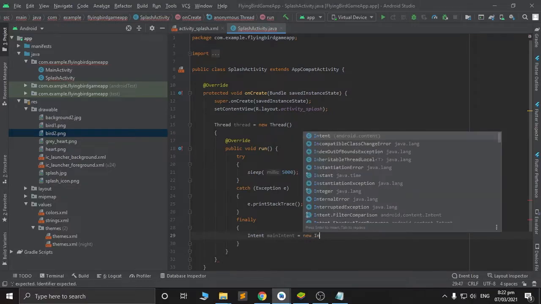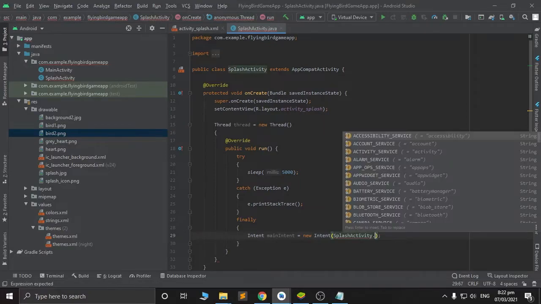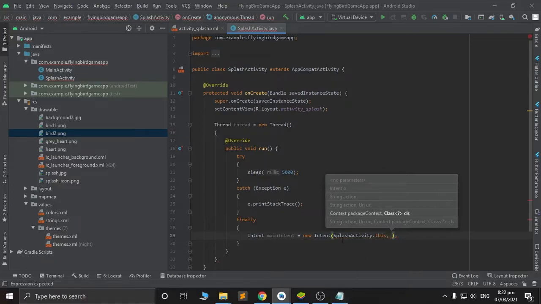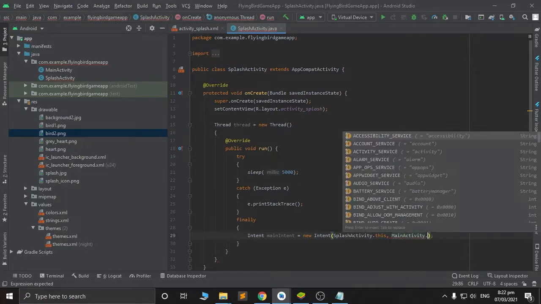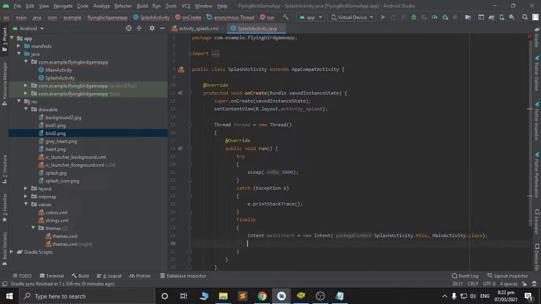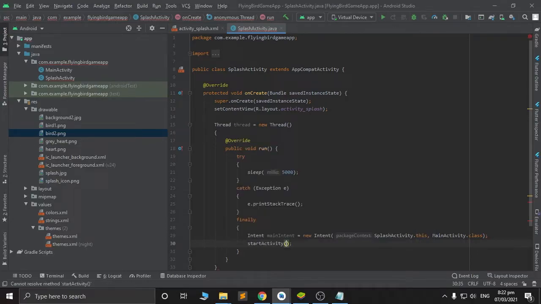So let's type new intent. Splash activity, we will specify that this is our activity, the splash activity, the activity that we are coming from. Okay, so let's start the next activity, which is going to main activity.